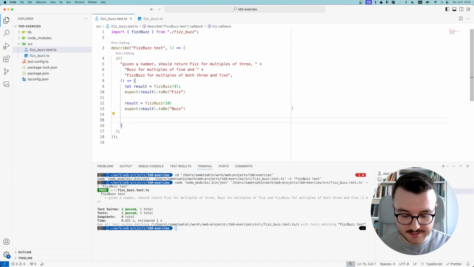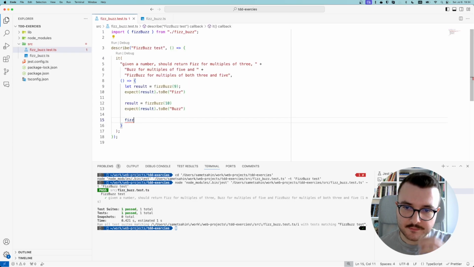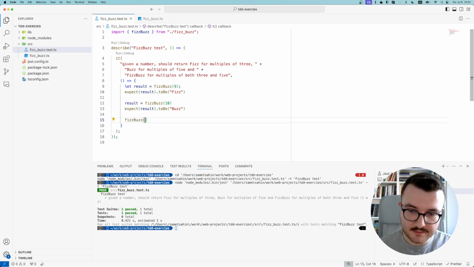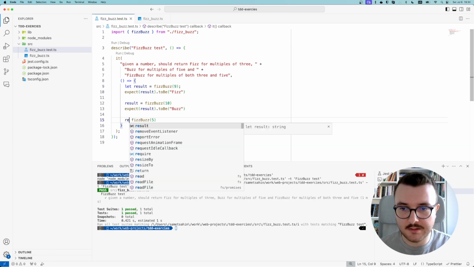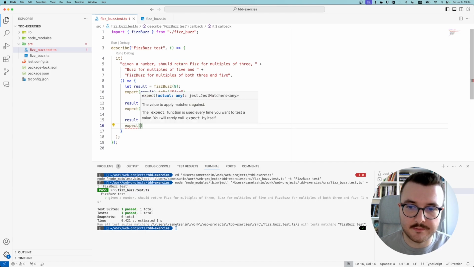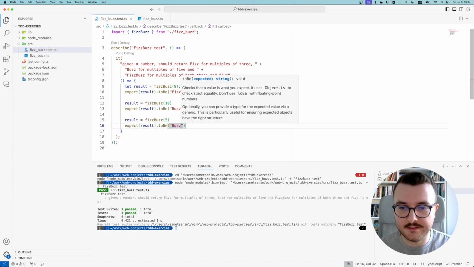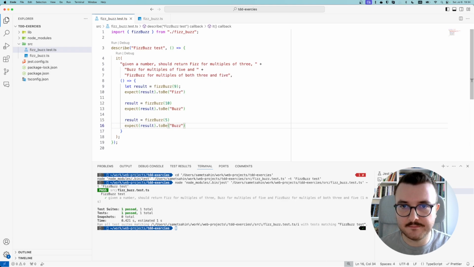Let's add more tests. 5 is a multiple of 5, so FizzBuzz 5 must be buzz as well, right? Expect the result to be buzz, and this test should fail.